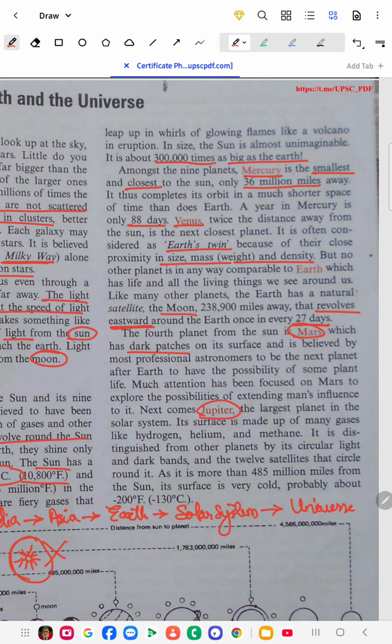Then comes Jupiter. Jupiter is the largest planet, with hydrogen, helium and methane on its surface. Its surface is very cold. One very important thing: Jupiter's surface is very cold, probably about minus 200 degrees Fahrenheit or minus 130 degrees Celsius. That's why it is also called the winter planet.